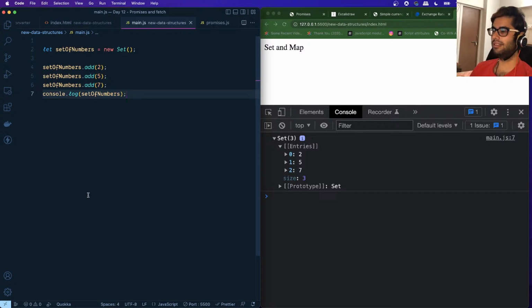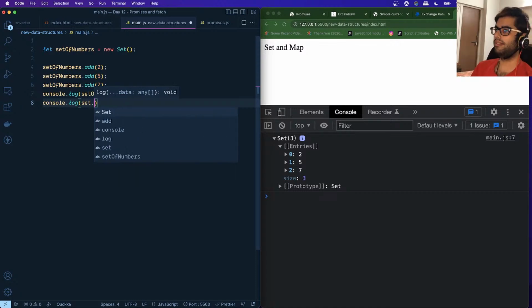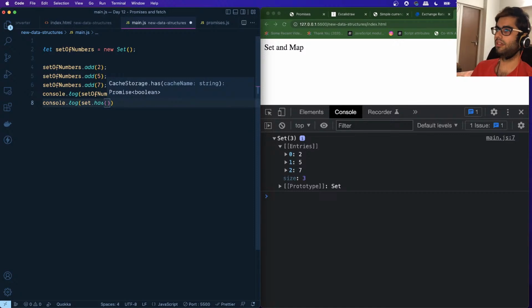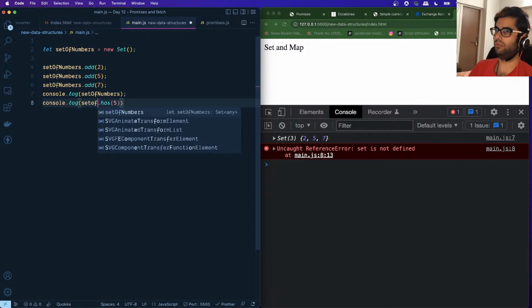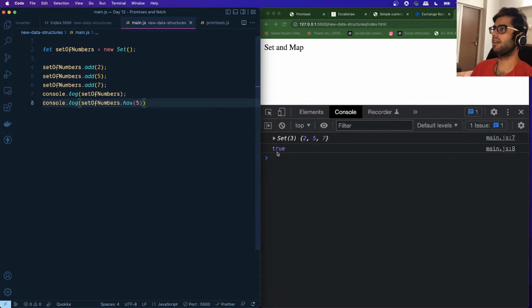And it has some functions like, suppose I want to know whether this set has the number 5 in it. Okay, so I can say set dot has, and I specify the value, and it will let me know whether this is true or false. So set of numbers dot has 5, so it is giving me the result as true, right? Suppose I specify 3 over here, I'm getting the response as false.